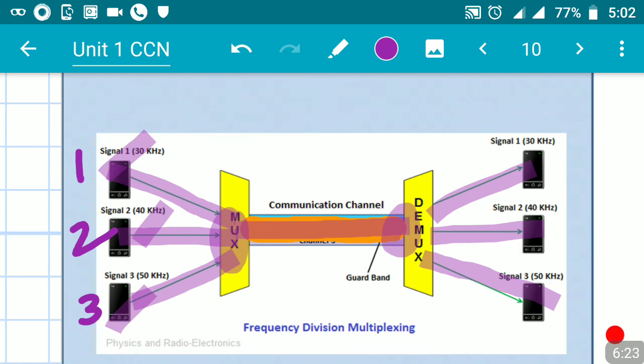This is the function of a demultiplexer, and this is the whole idea of the multiplexer and demultiplexer put together, which is the idea of multiplexing. You have only one communication channel, and through that channel we are trying to send two or more signals simultaneously at the given time, which is what we call multiplexing.